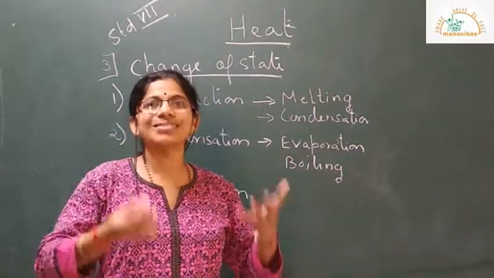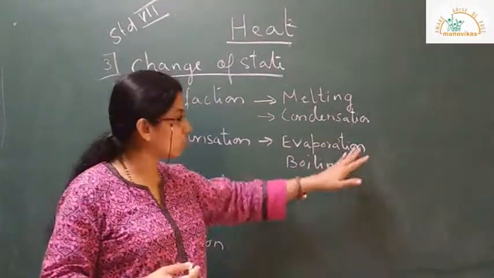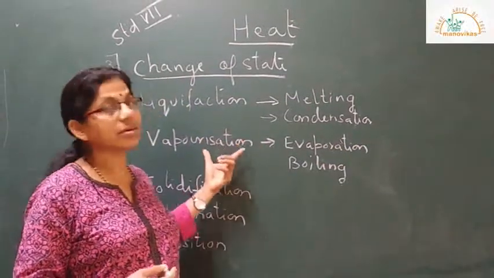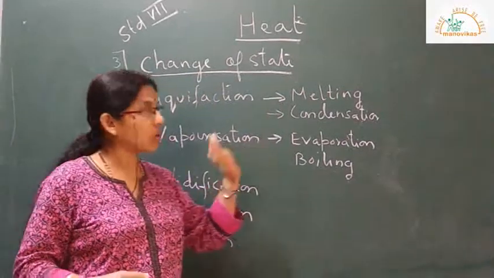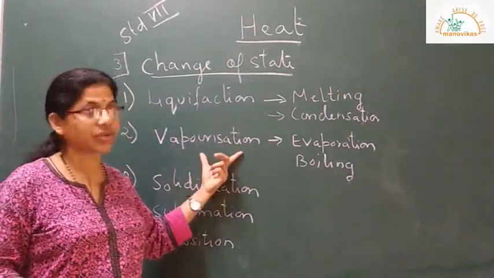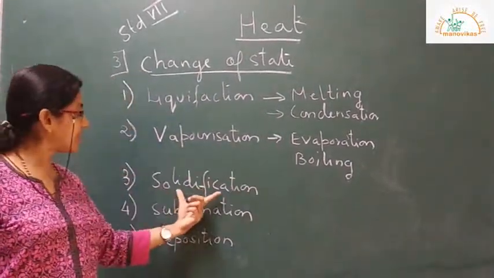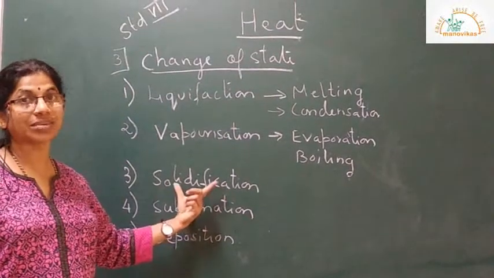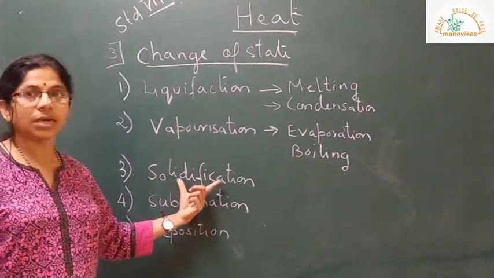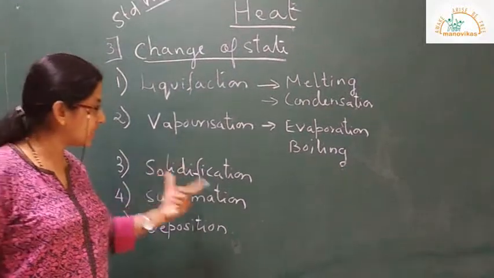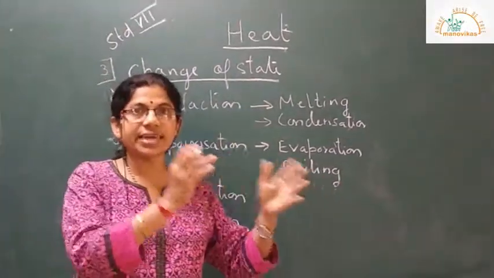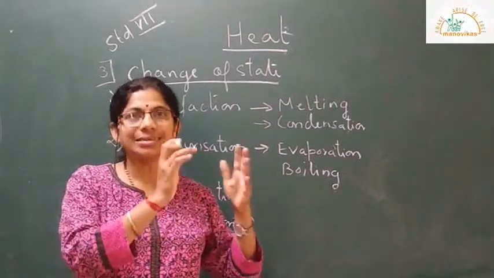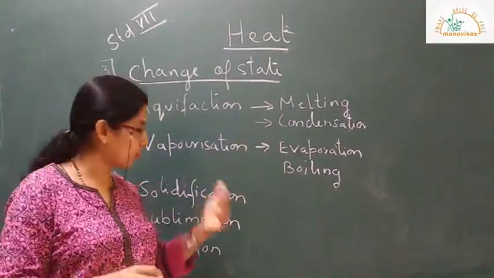The entire liquid starts boiling. So this is another effect of heat on matter, vaporization. Next is solidification. Solidification is a process in which a liquid changes its state and goes to the solid state.